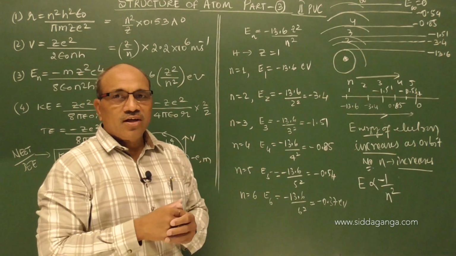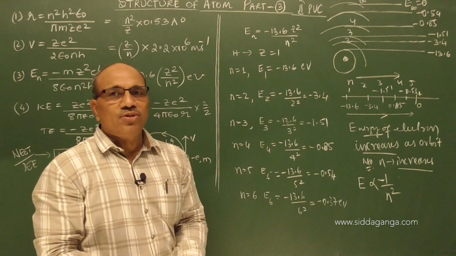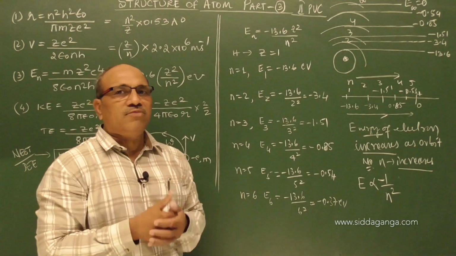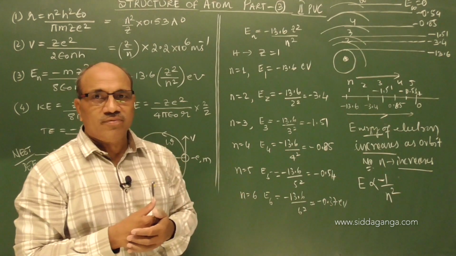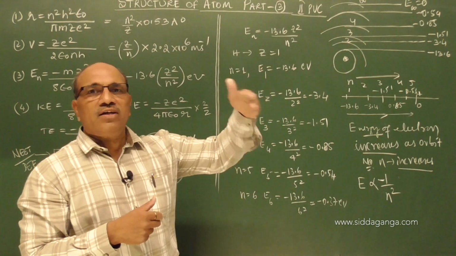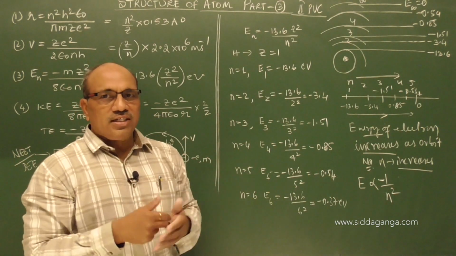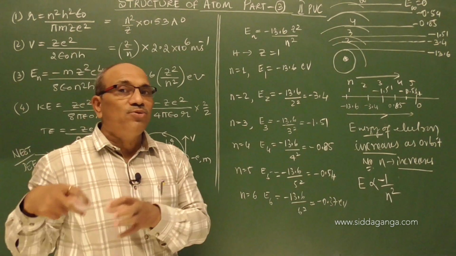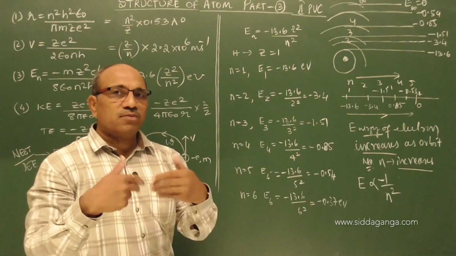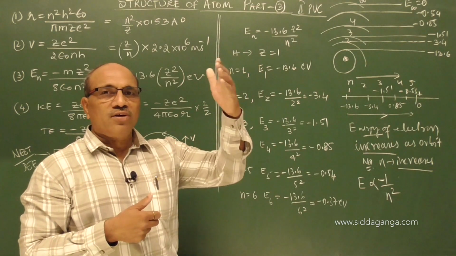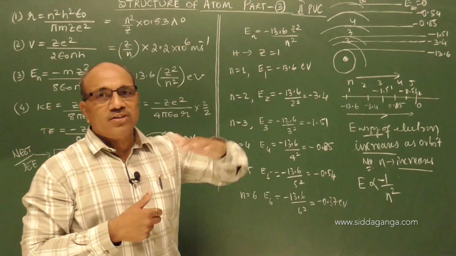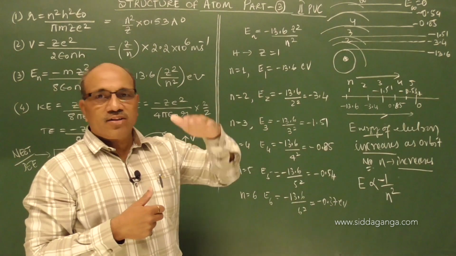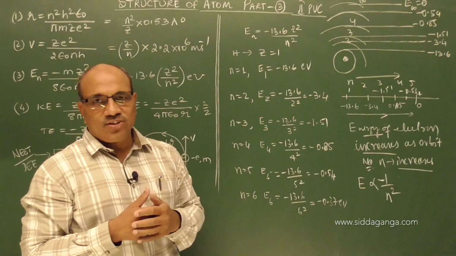Suppose you want to come out of the flat, somebody has to give that money to you, otherwise you will be staying in that flat. Like that, the electron will be staying in that flat because it lost that much. Suppose you go to the second flat, third flat, the amount is less. The money that remains with you will be more, because we are spending less for the first floor, still less for the third floor, still less for the fifth floor.